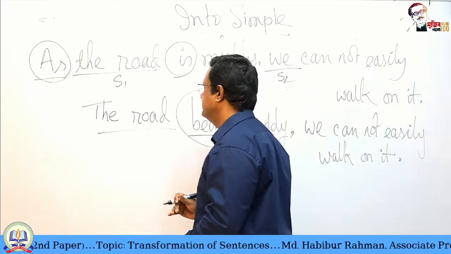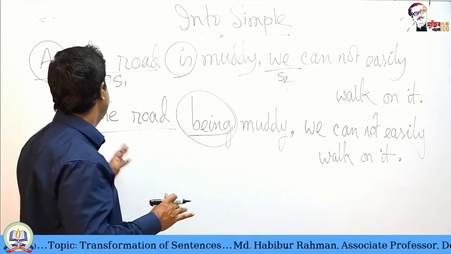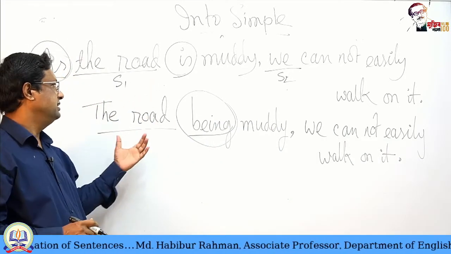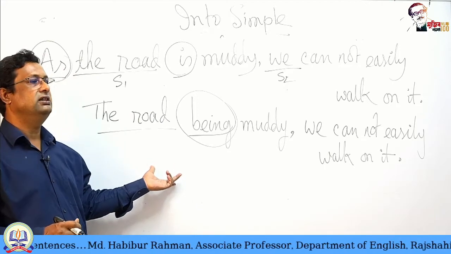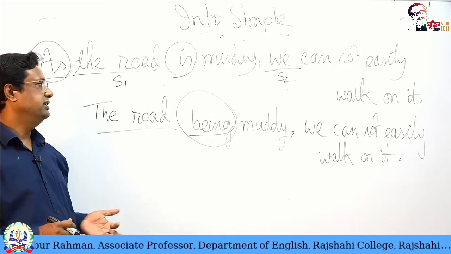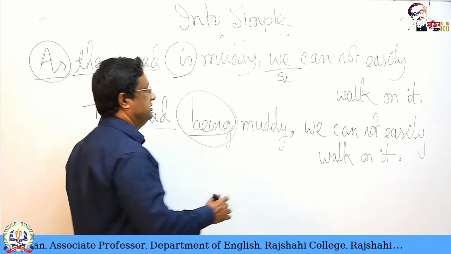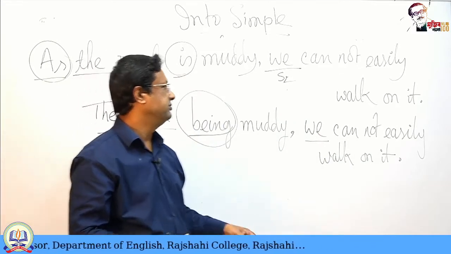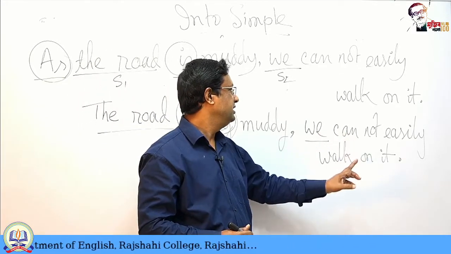My dear students, you see both the subjects in the simple sentence, but actually the first one is not the subject here. The second one, we, is actually the subject because it has a finite verb. What is the verb? Can walk.